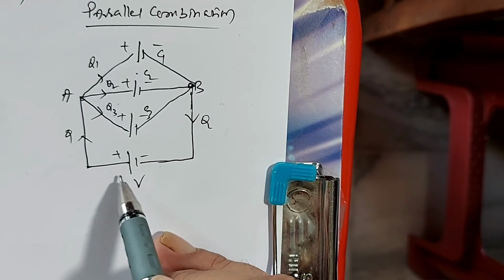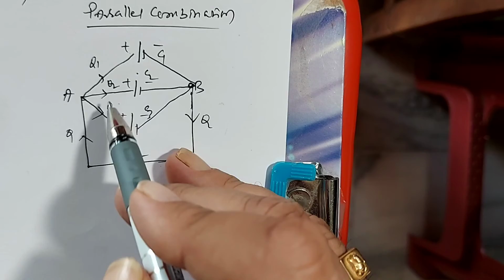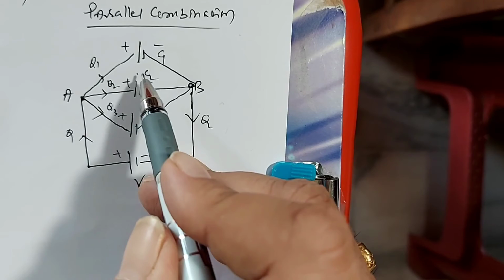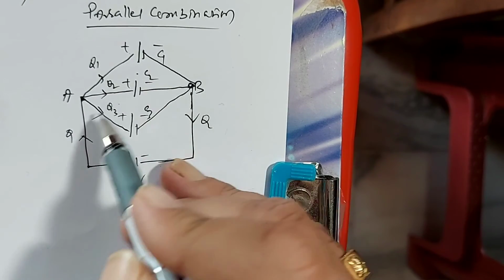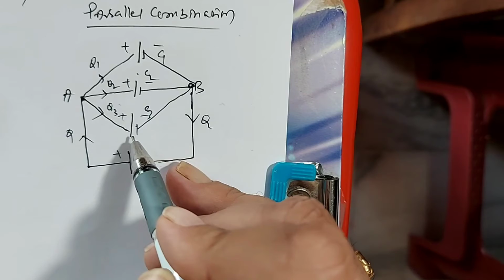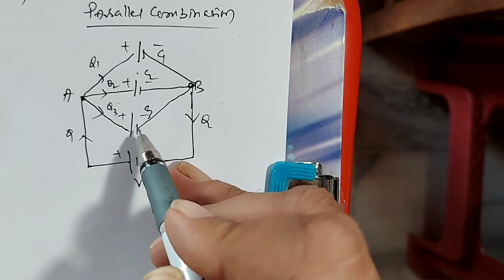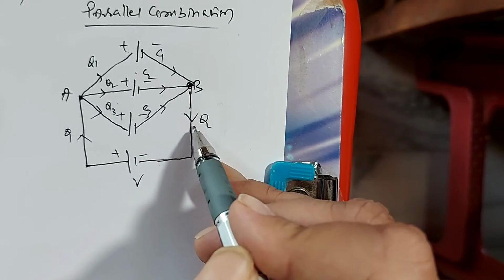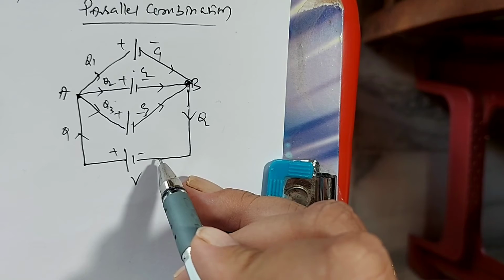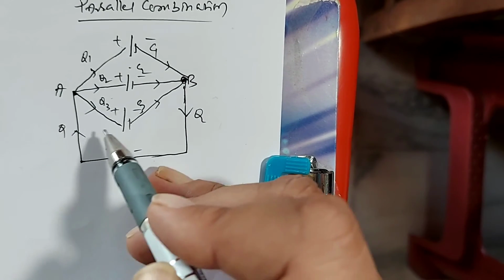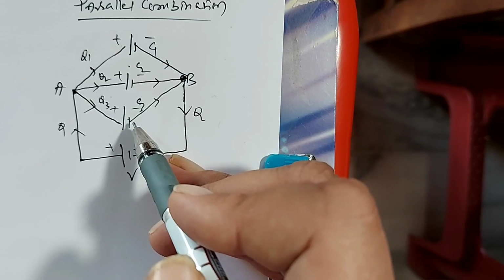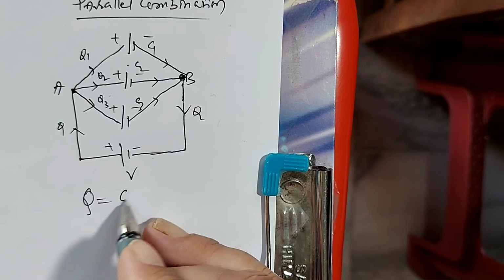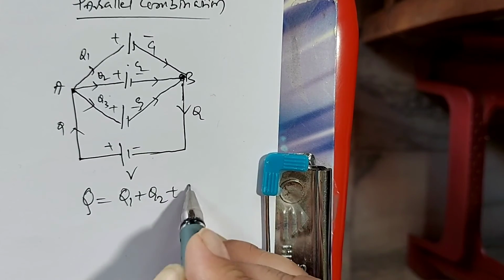The charge Q coming from the battery divides at point A as Q1, Q2, Q3. The charge passing through the first capacitor is Q1, through the second capacitor is Q2, and through the third capacitor is Q3, and all these charges meet at point B and come out as Q. Charge is neither created nor destroyed; the total charge in the universe remains constant. Now the total charge coming from the battery divides as Q1 plus Q2 plus Q3.